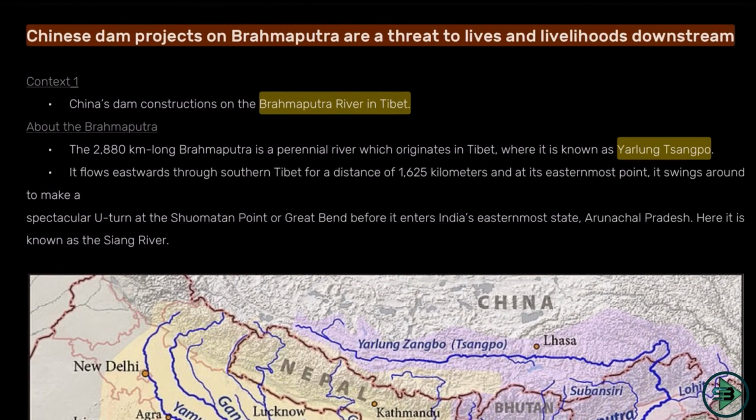Chinese dam projects on Brahmaputra are a threat to lives and livelihoods downstream. So what is this part of news now? China is constructing its dam on Brahmaputra river in Tibet. Now, what about Brahmaputra River? It's a 2880 kilometer long river, which is a perennial river, which means it is not dependent on monsoon. It gets its water from glacier melting, so it's a perennial river, which originates in Tibet, where it is known by the name of Yarlung Sangpo. So remember what is the name of Brahmaputra River.